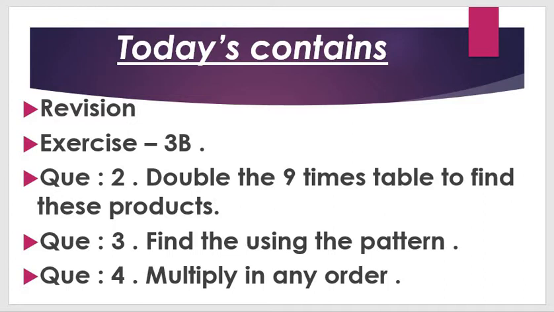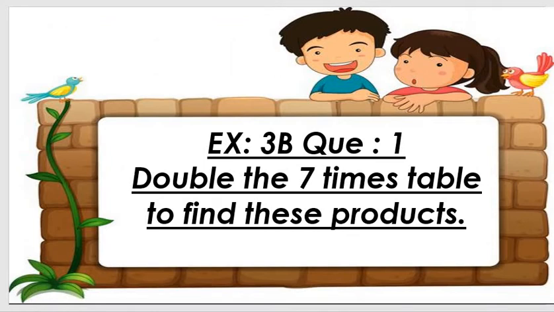Question number 2 is double the 9 times table to find this product, question number 3 is find using the pattern, and question number 4 is multiply in any order. Today we are going to learn all these questions, 2, 3 and 4. So first of all, students, we do the revision of the last lecture. Let's start here.